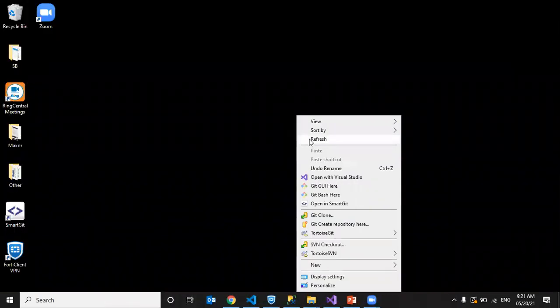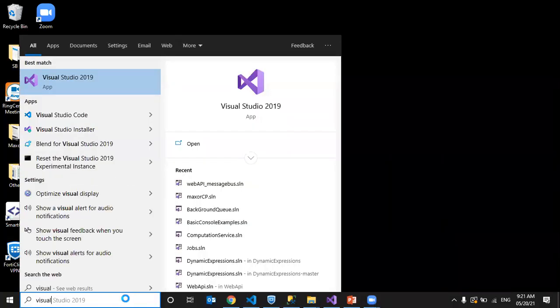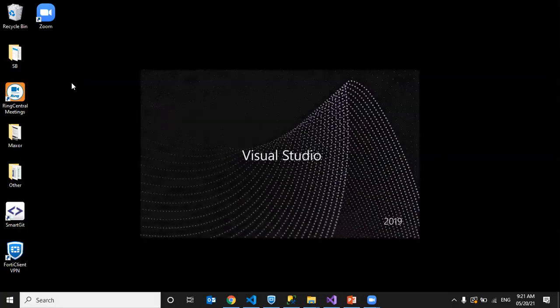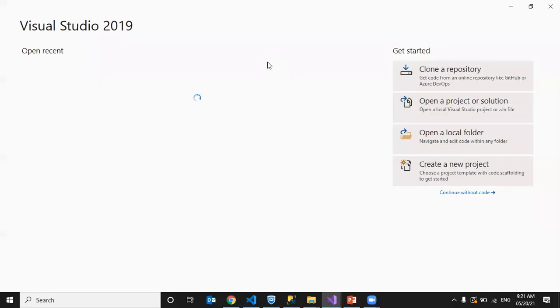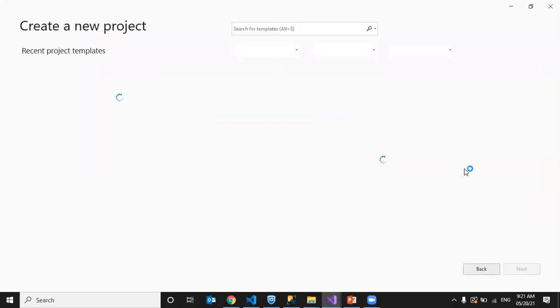So to develop web applications, we use the Visual Studio IDE, Visual Studio 2019. Okay, let me open it. I'm just reiterating the topics that I covered so that the new guys can understand, and it will be a recap for you guys also.